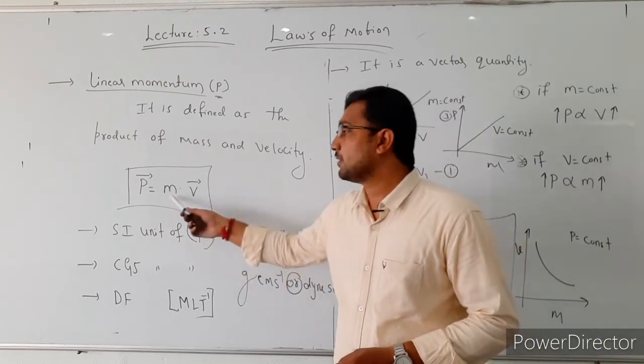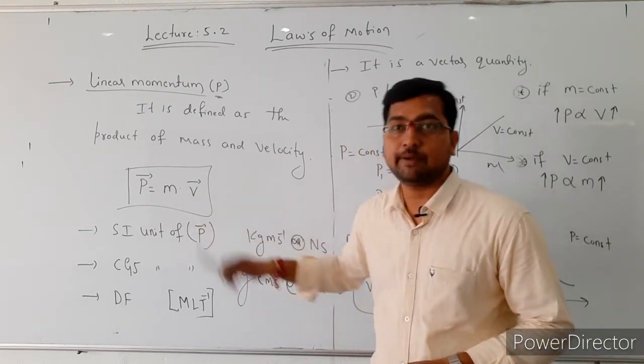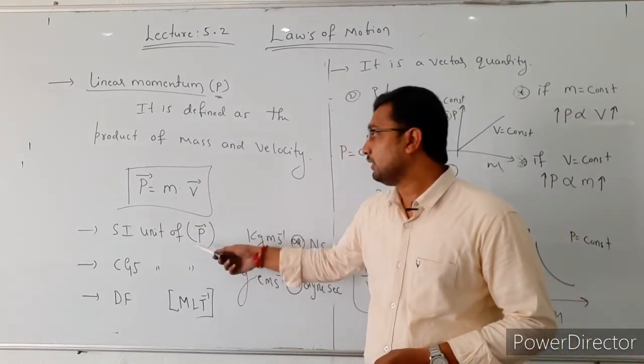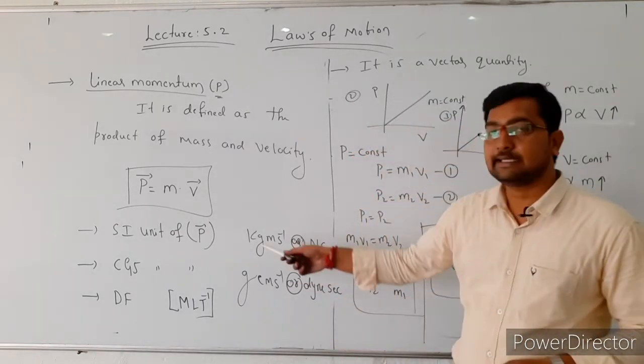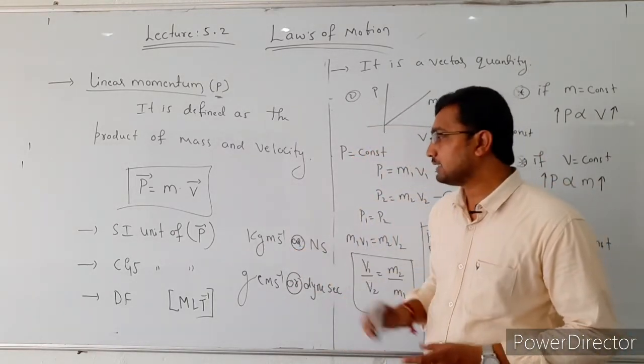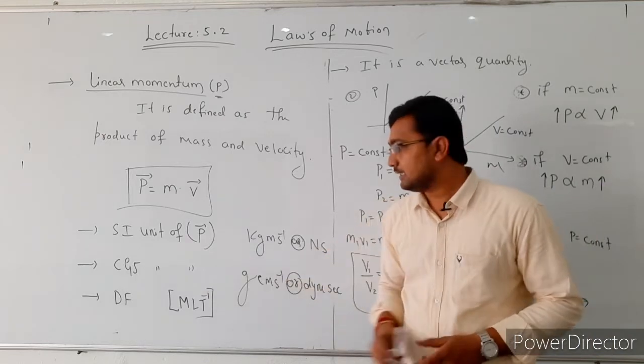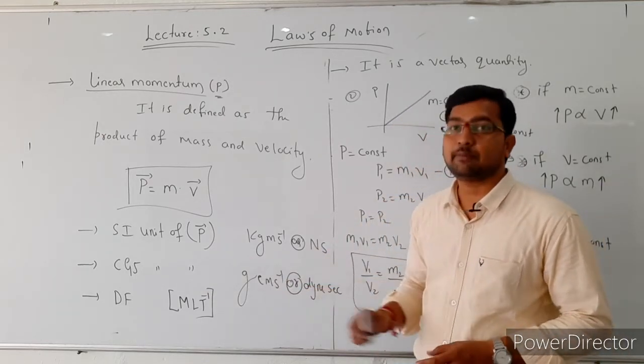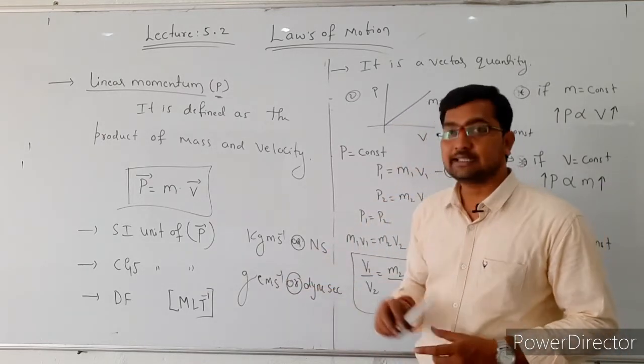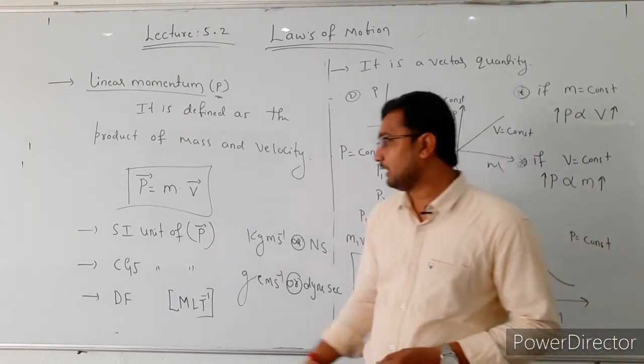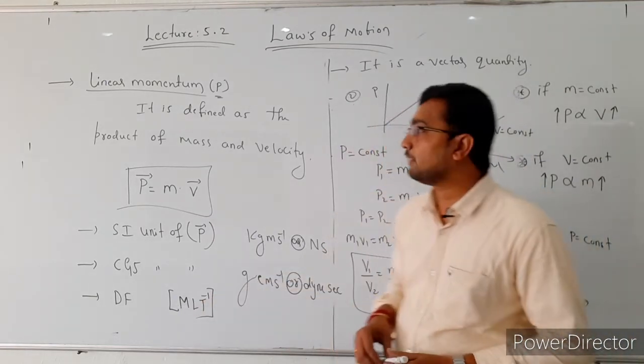Here the momentum depends on the mass and it also depends on the velocity. Next, the SI unit of momentum is kg meter per second or Newton second, and the CGS unit is gram centimeter per second or dyne second. Then the dimension formula is M L T to the power of -1.